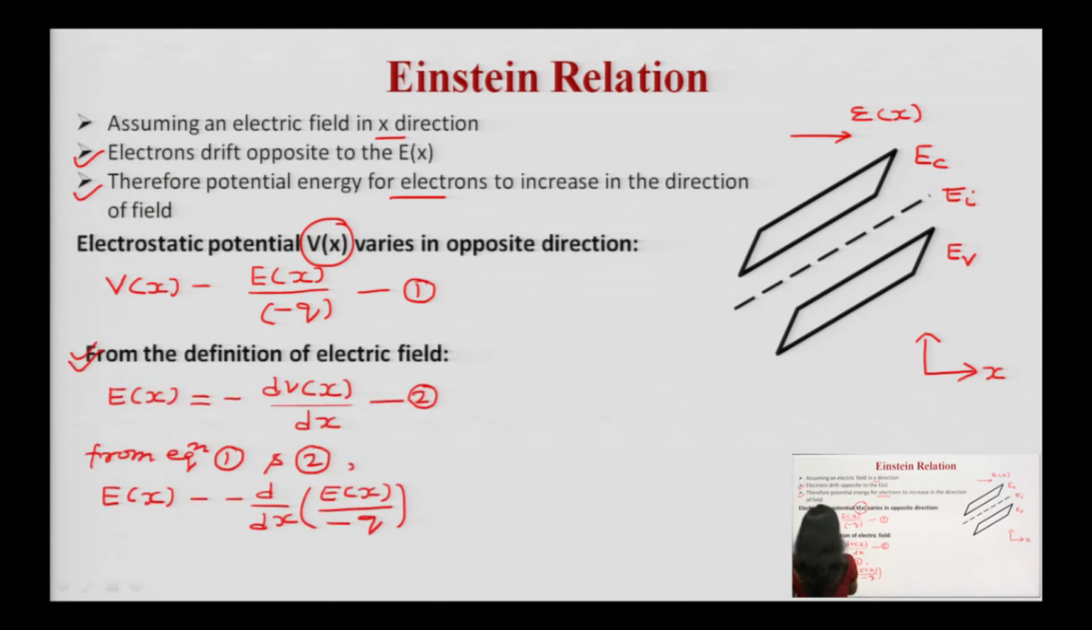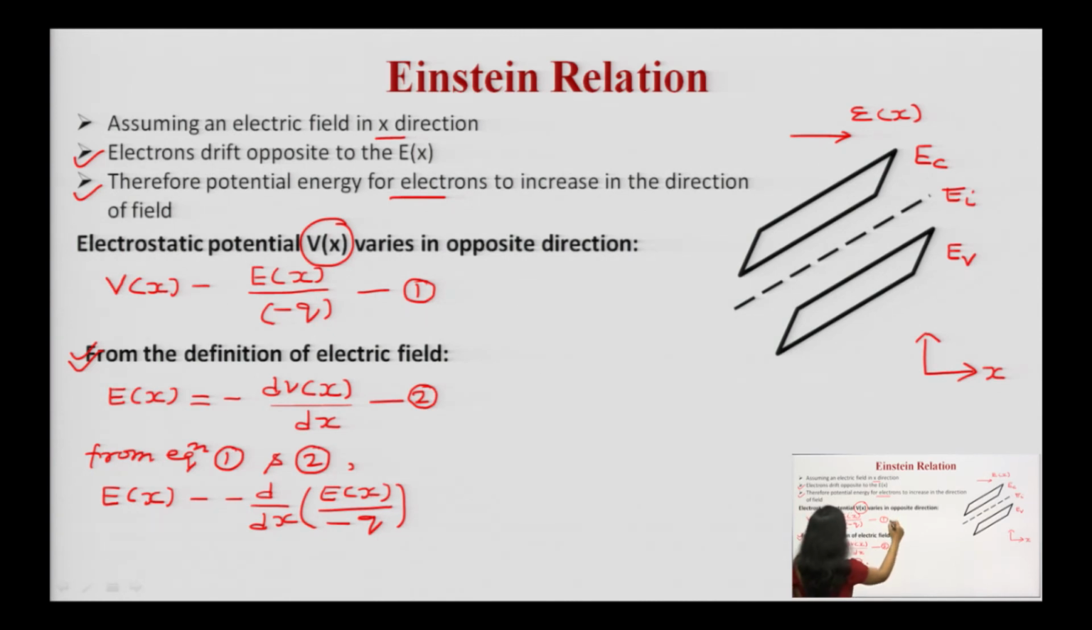Now, from the definition of electric field, you know what is electric field? Change in Vx with respect to x. X we have taken along this x axis. See, on the horizontal plane we have taken the x parameter. So, what is Ex? Since there is a change, Ex is nothing but minus d upon dx of Vx. Let us say this is equation number 2.